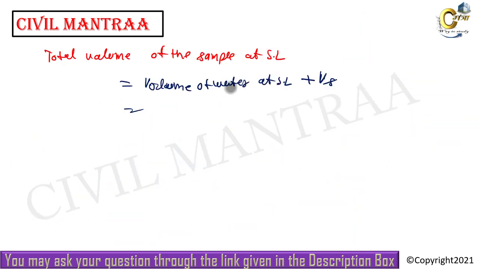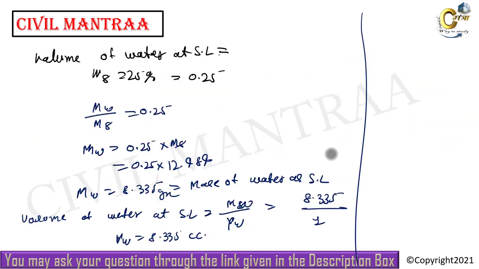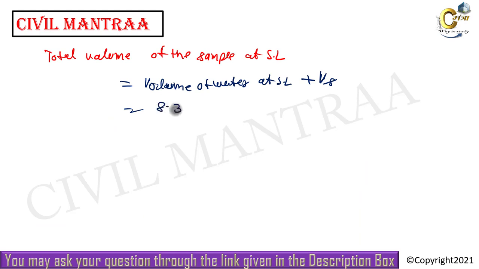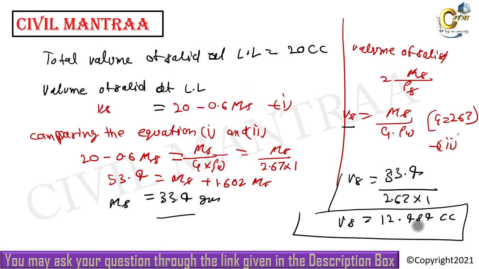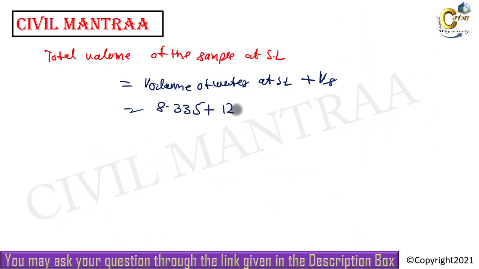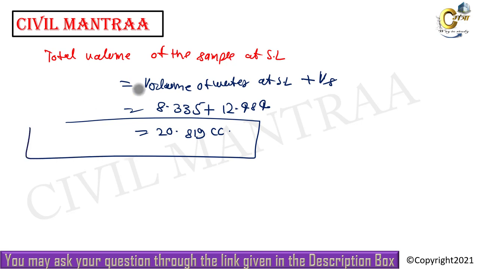So we write the volume of water at the shrinkage limit, which we have calculated as 8.335 centimeter cube, plus volume of solid, which we have calculated as 12.484. Now if we add these two, it will become 20.819 centimeter cube, and it will be the total volume at the shrinkage limit. It is the answer to our question.